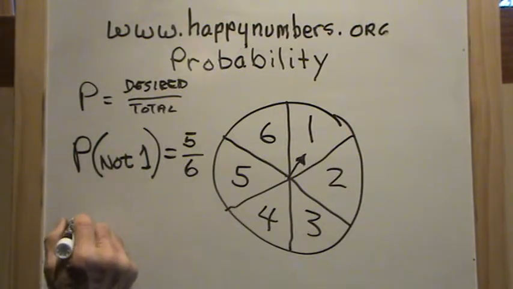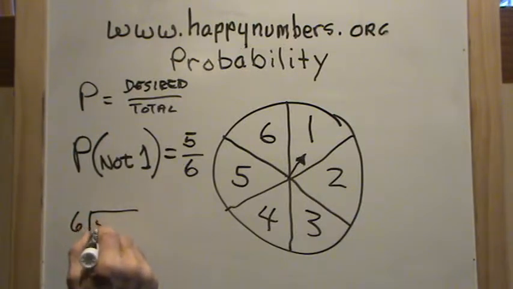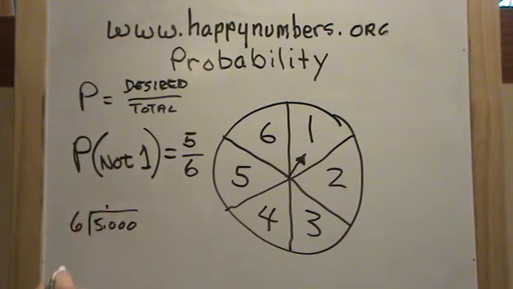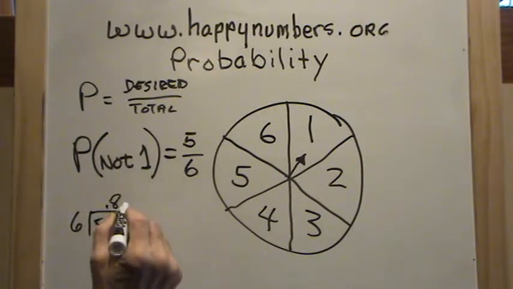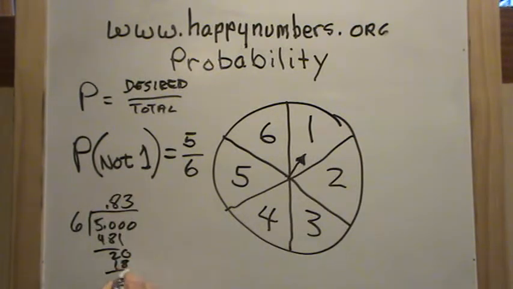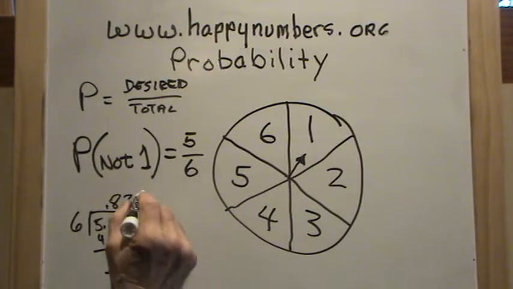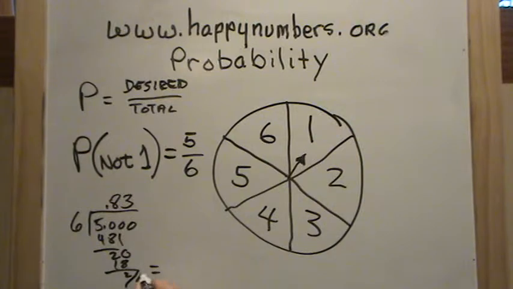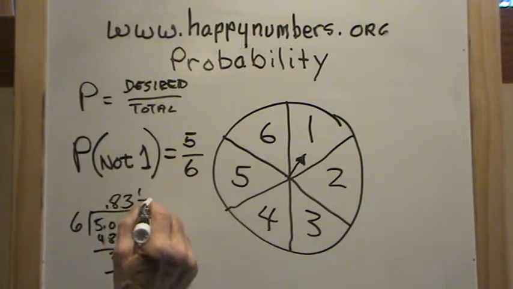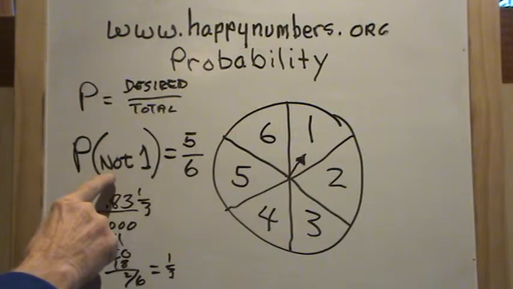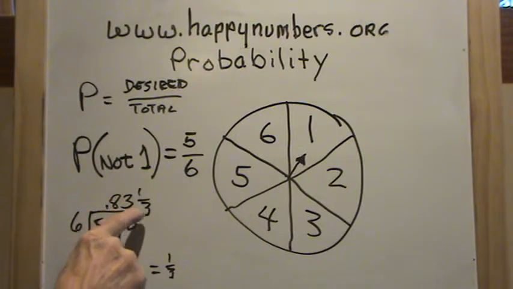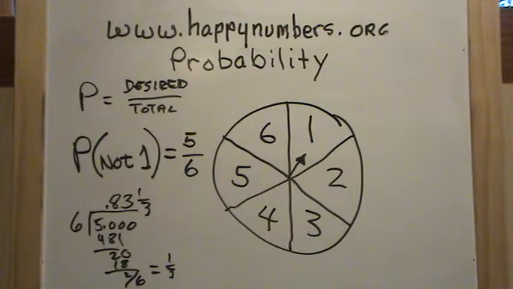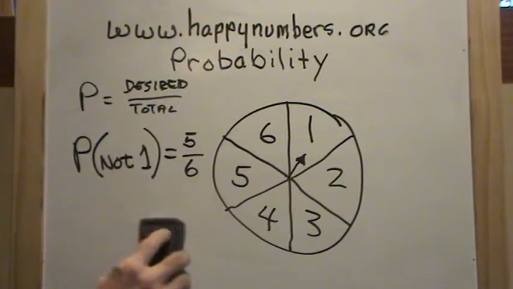And of course we could divide 6 into 5.00 to get our decimal. 6 would go into 50 8 times, which would be 48. Bring down that 0, and we get 20. 6 goes into 20 3 times, that gives us 18, and then we'd have 2 left over. And we'd have 2/6 as a fraction, and if we reduce that, it's 1/3. So the probability of not landing on 1 would be 83 1/3 hundredths. Excellent. Well, let's do a quick review here.